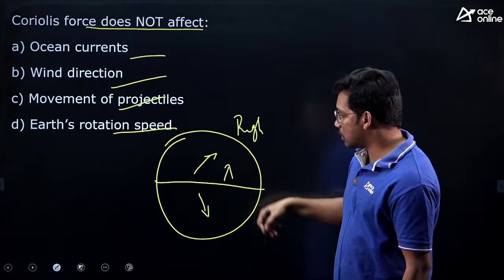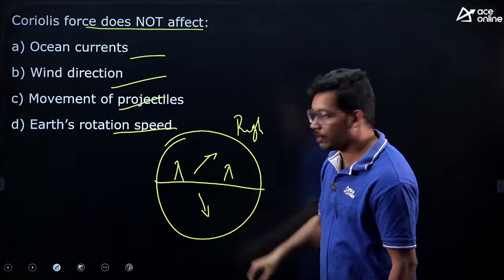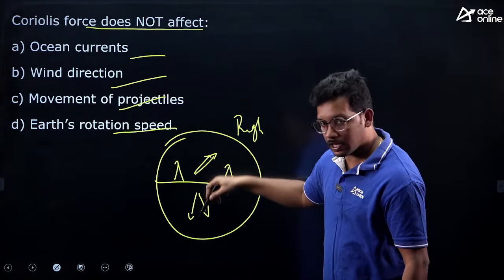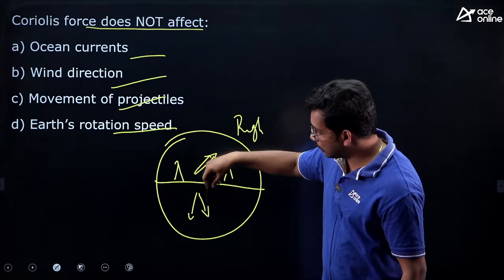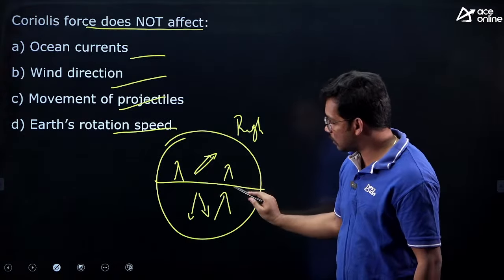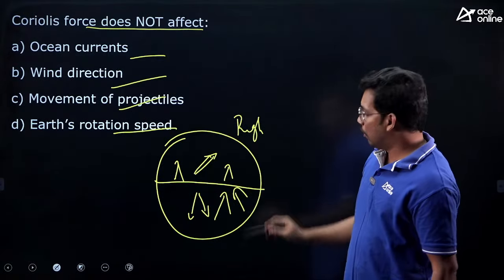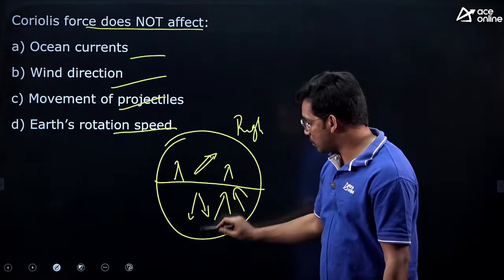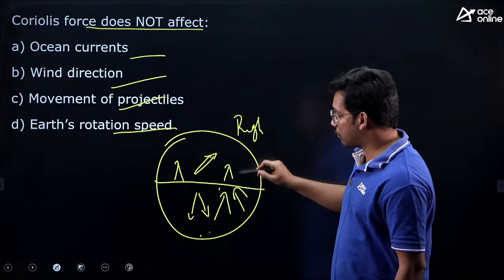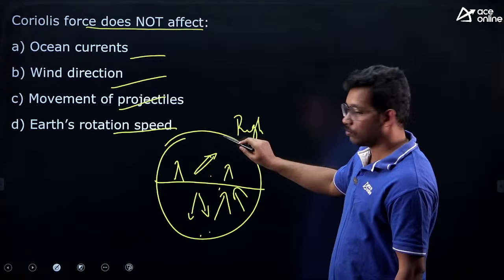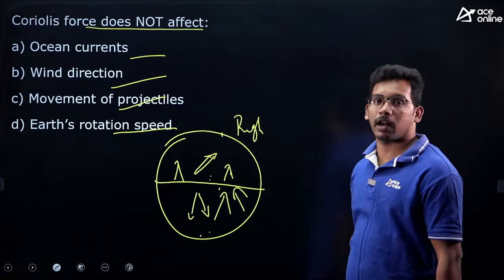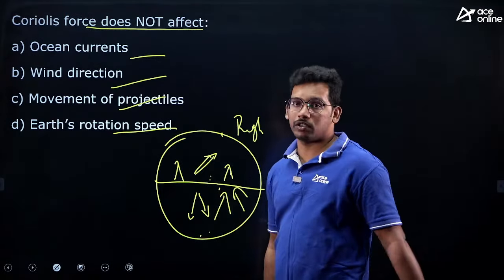So if you are moving in this direction, it should be actually straight. If the wind is moving straight, it shifts towards the right. Whereas if the body in the southern hemisphere is moving towards this, then it tilts towards left. Even if it is moving from this region to this region, it will be tilted towards left. Whatever the direction it may move, from this to this or here to here, it will drift towards left. In the northern hemisphere, from here to equator or higher to equator, it drifts towards the right. So this is the impact of Coriolis force.